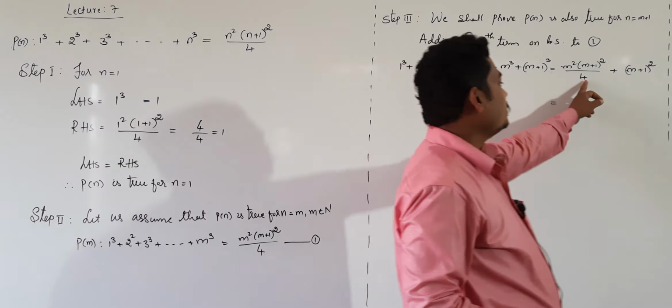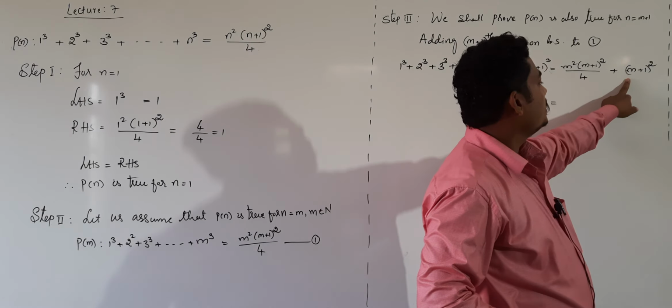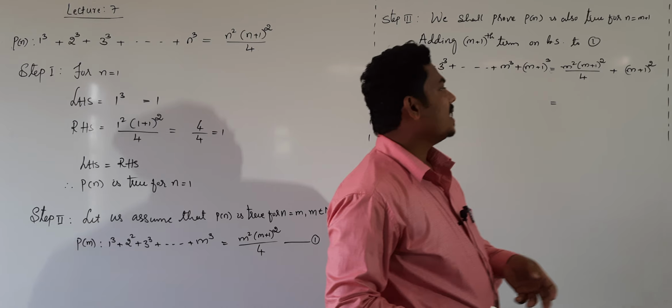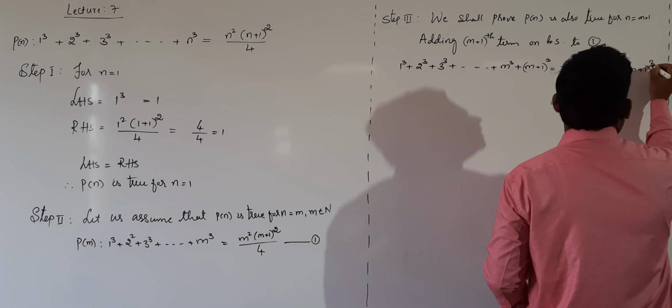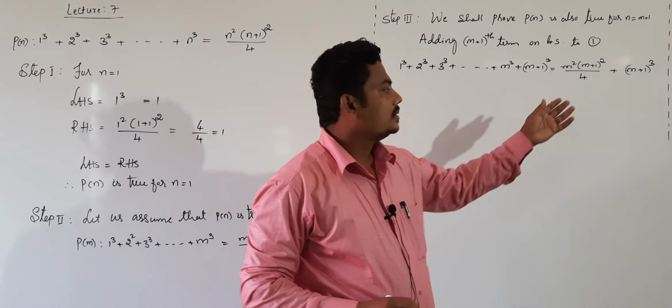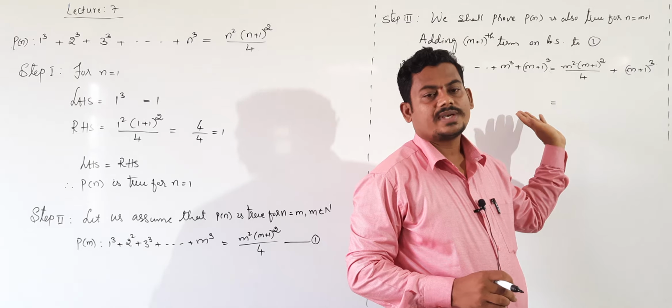In these two terms, what is the common term? In these two terms, m plus 1 whole square is common. Take m plus 1 whole square common.